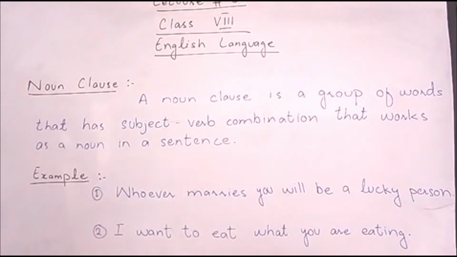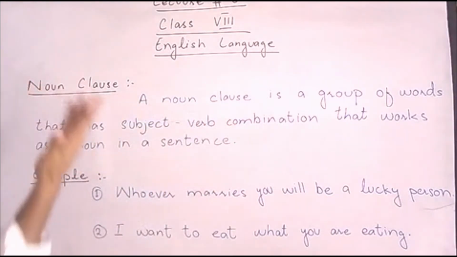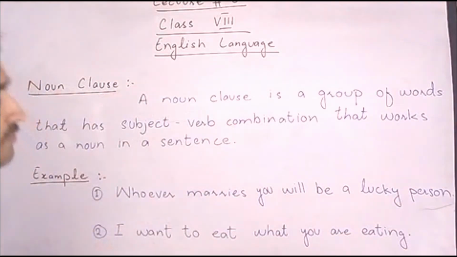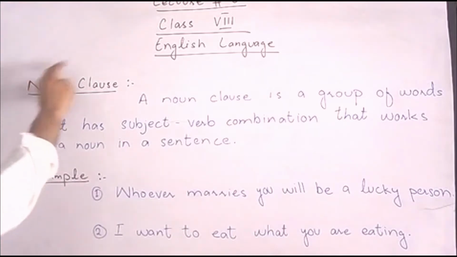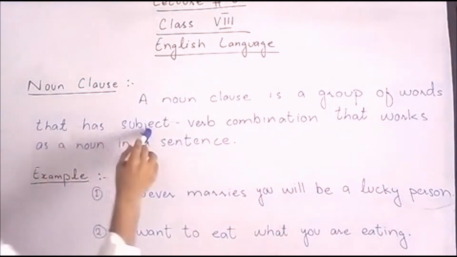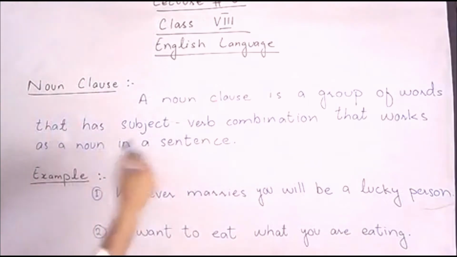Now students, look at the definition of noun clause. Before telling you the noun clause definition, we must know what a noun is. We know naming words are called nouns, and what is a clause? A group of words which has a subject and verb but does not convey complete meaning, that is a clause. And what is a noun clause? A noun clause is a group of words that has a subject-verb combination and works as a noun in a sentence. Okay? For example,